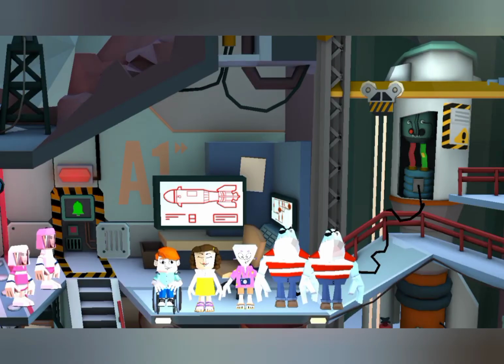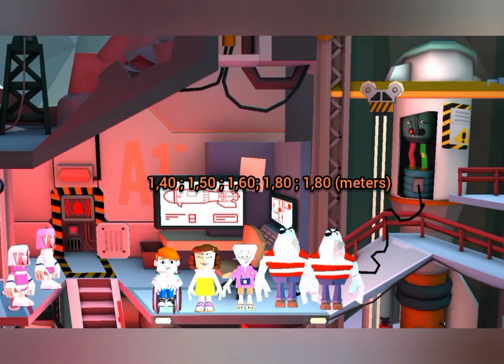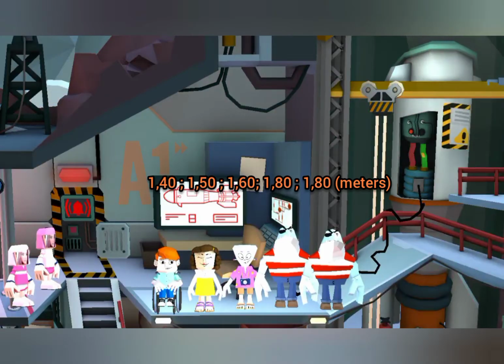Let's take a look at this example, which reflects the distribution of height for all these personalities in the sample. So the heights are already in ascending order of magnitude, as you can see.